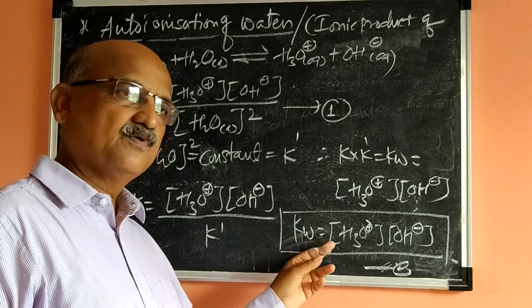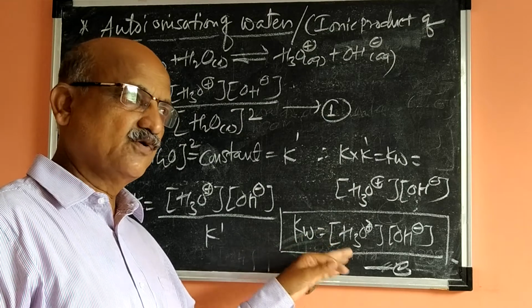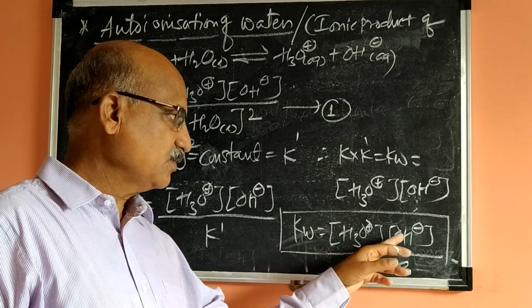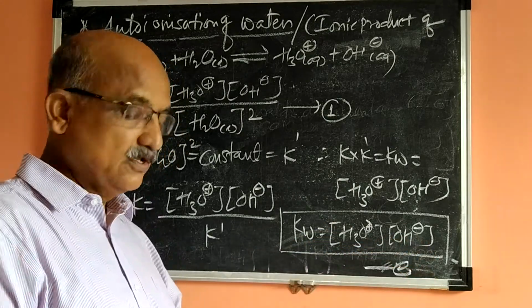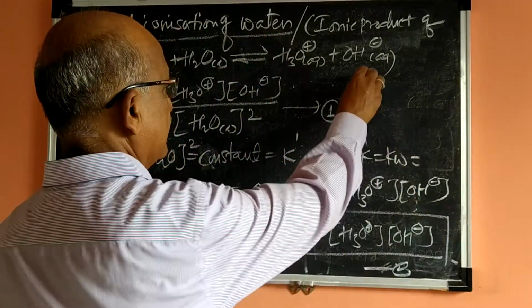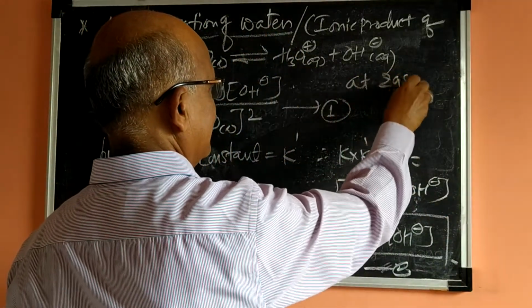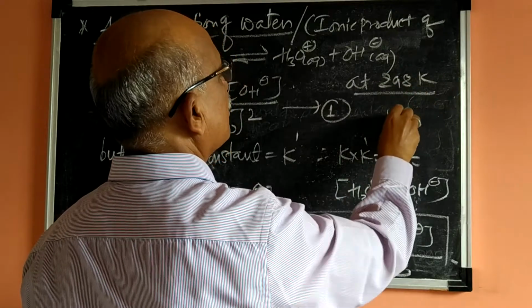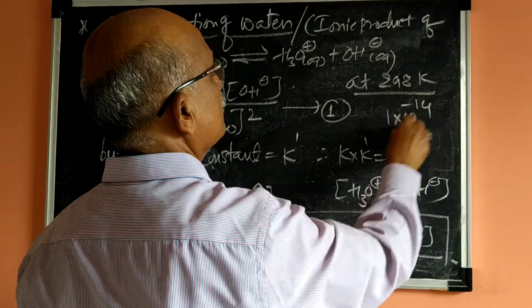It is a product of the concentration of hydronium ion and the concentration of OH minus ion. The value is found, at 298 Kelvin, to be 1 into 10 raised to minus 14.